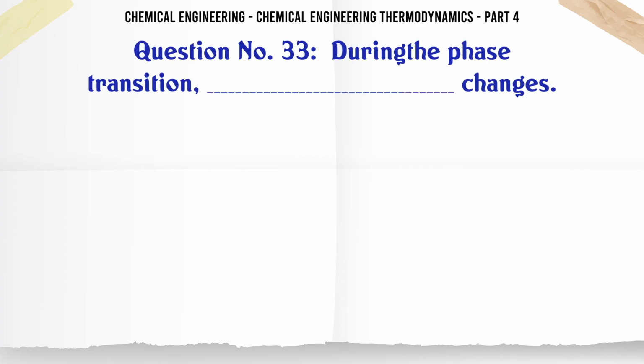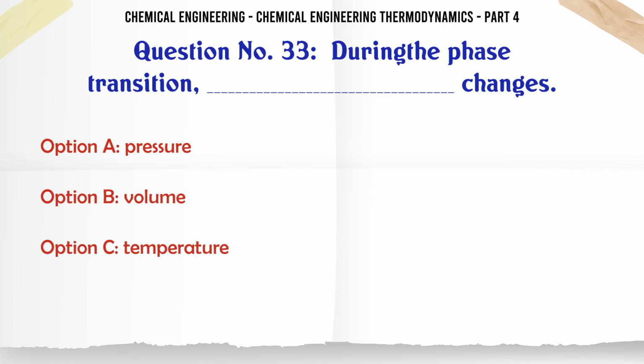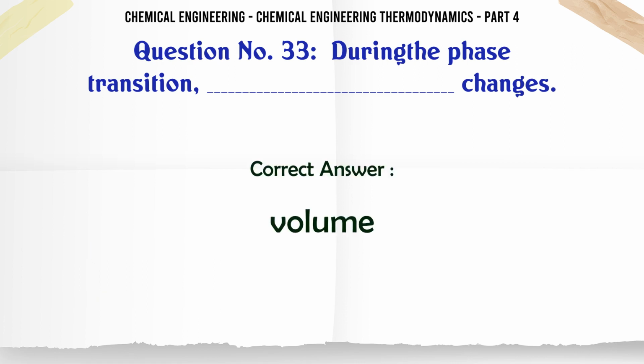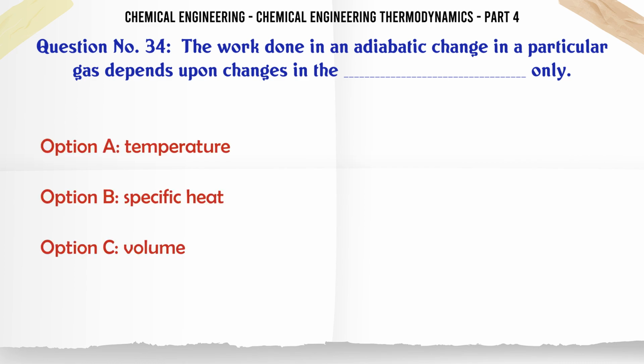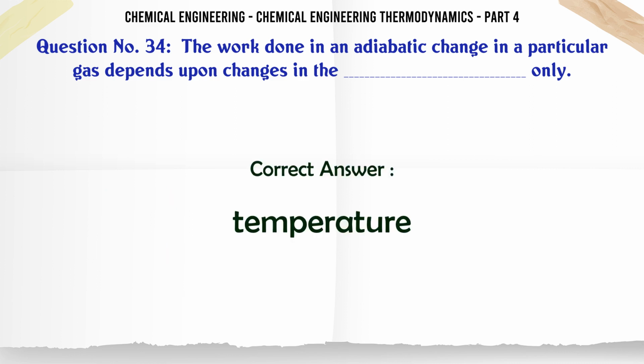During a phase transition changes A. pressure, B. volume, C. temperature, D. all A, B, and C. The correct answer is volume. The work done in an adiabatic change in a particular gas depends upon changes in the ___ only. A. Temperature, B. Specific heat, C. Volume, D. Pressure. The correct answer is temperature.